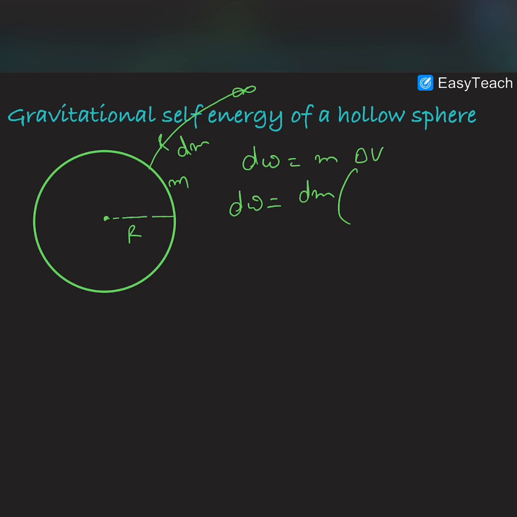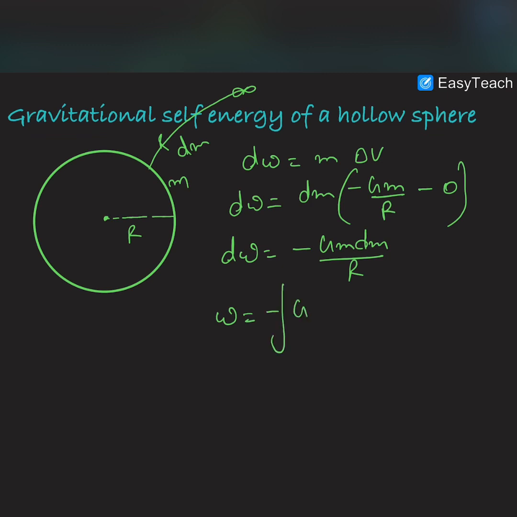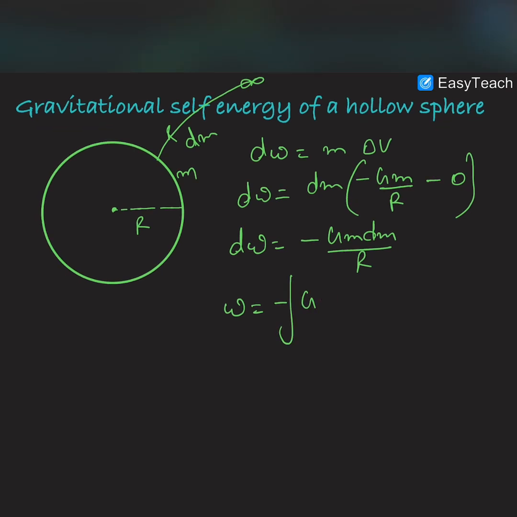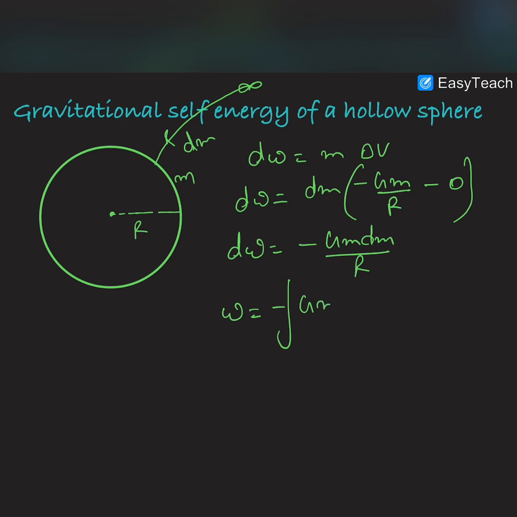The final point is the surface of the sphere, and we know that the potential on the surface of the sphere is minus GM by r, and the initial point is infinity, where the potential is 0. So dW is equal to minus GM dm by r, and the total work done will be the integration of minus G m dm by r.